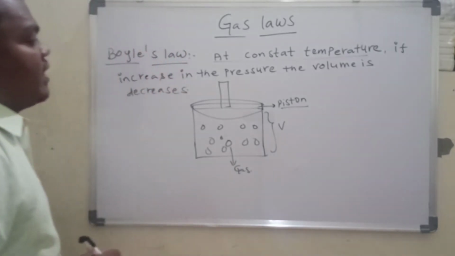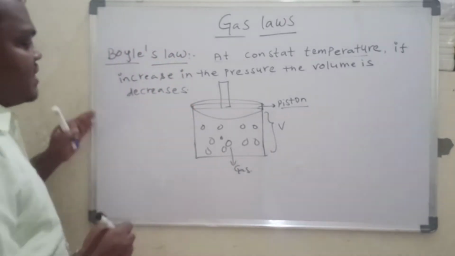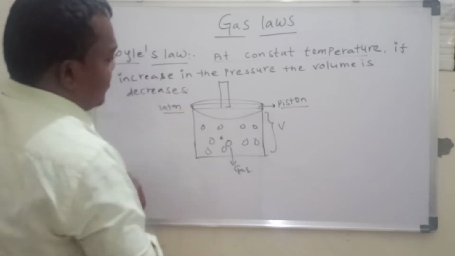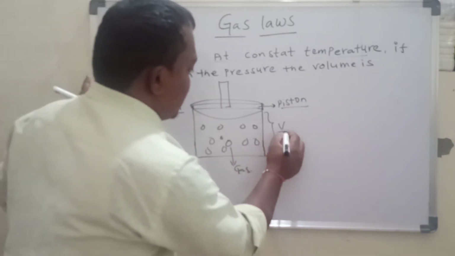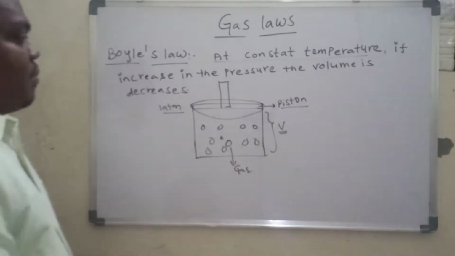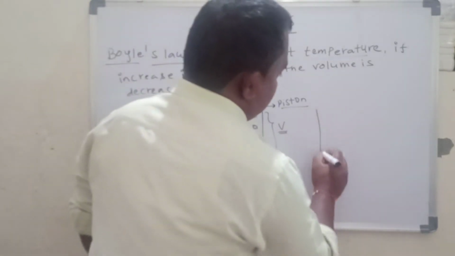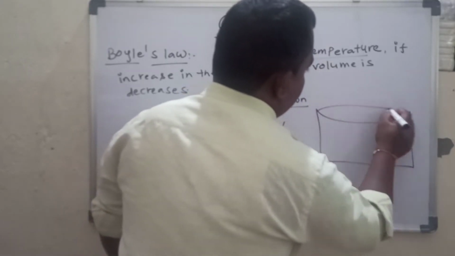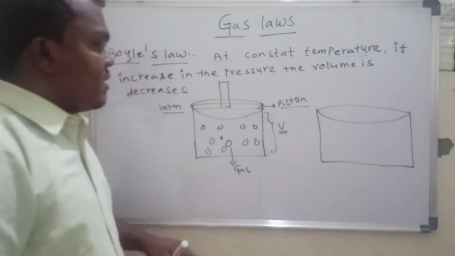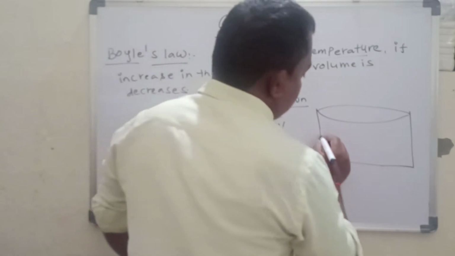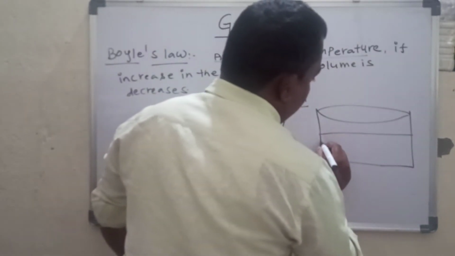Here I am applying 1 atmosphere pressure. Here the volume is V. Now I increase the pressure. When I increase the pressure, the piston moves down. That means the piston comes down like this.